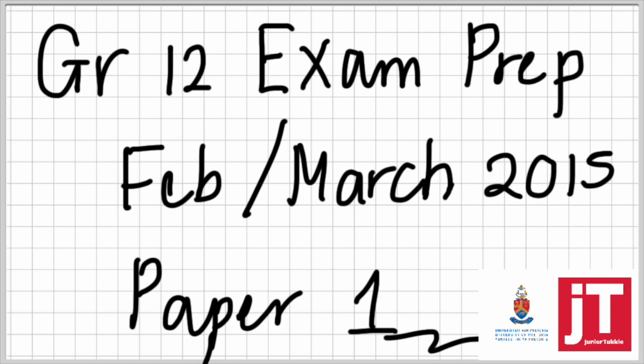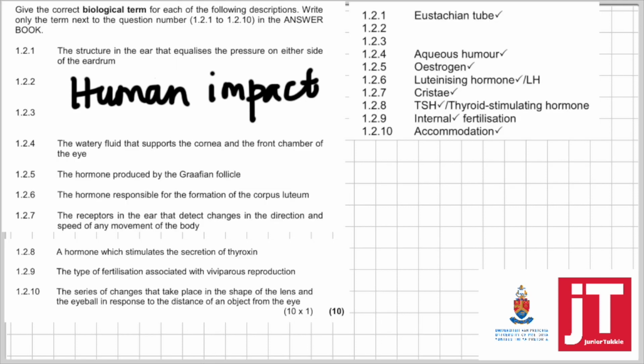In this video, I'm going to be looking at the Feb-March 2015, Paper 1. Give the correct biological term for each of the following descriptions. Write only the term next to the question number in the answer booklet. 1.2.1. The structure in the ear that equalizes pressure on either side of the tympanum.